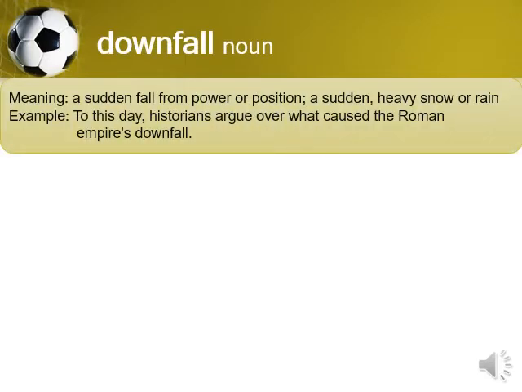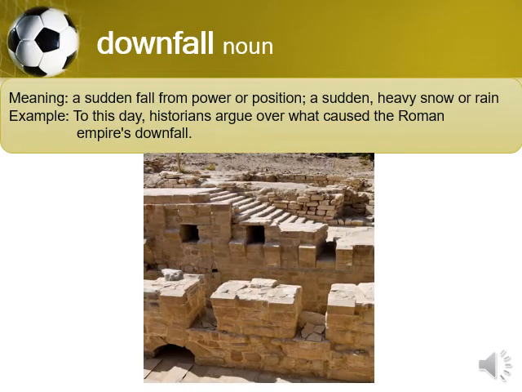Downfall. Downfall is a noun, and it means a sudden fall from power or position. For example, some country that was very powerful and suddenly had a downfall. Or a sudden heavy snow or rain could also be a downfall. The example is: to this day, historians argue over what caused the Roman Empire's downfall. So downfall here means the collapse of the Roman Empire.